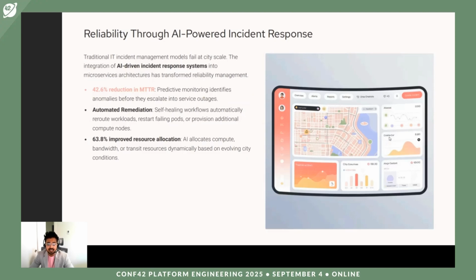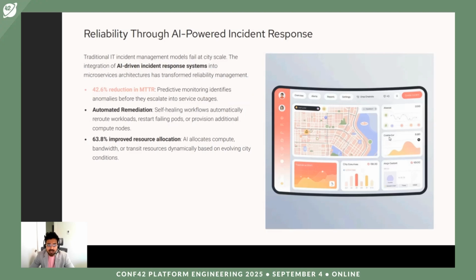We have seen a 42.6% reduction in MTTR, thanks to predictive monitoring, which identifies anomalies before they escalate into outages. Automated remediation: self-healing workflows automatically reroute workloads, restart failing pods, or provision additional compute nodes.